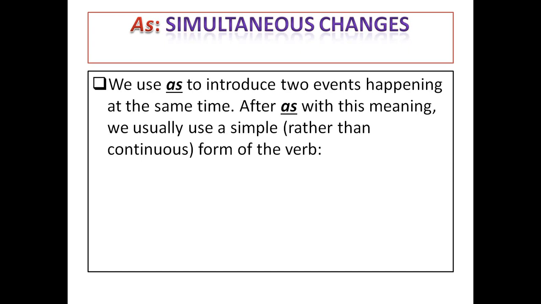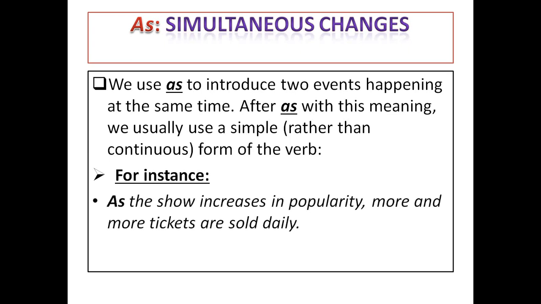For instance, as the show increases in popularity, more and more tickets are sold daily. So there are here two actions happening at the same time: the show increasing in popularity, and the tickets being sold daily. So the two actions happen at the same time.